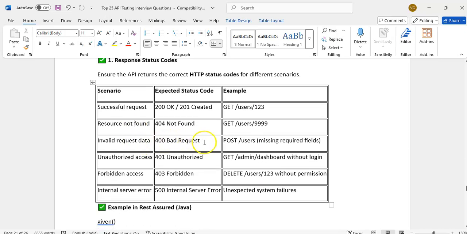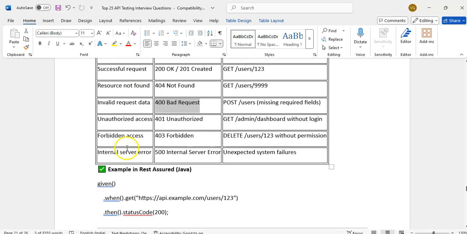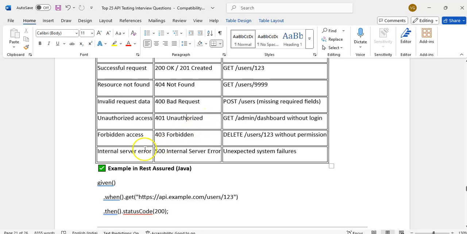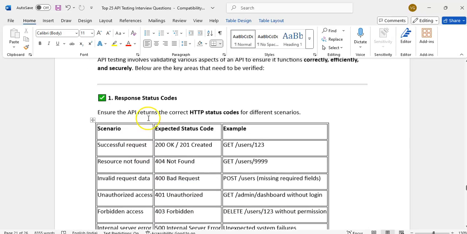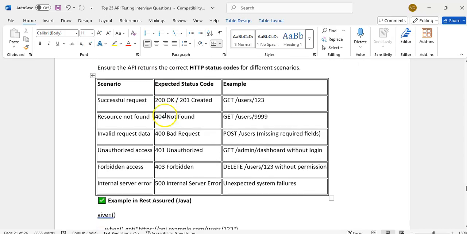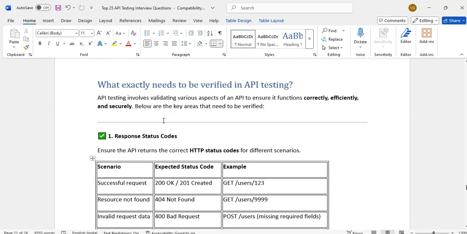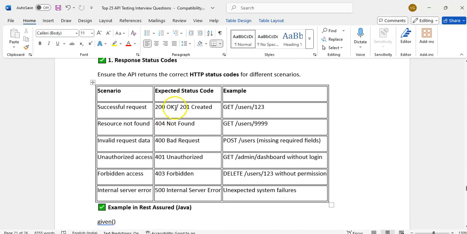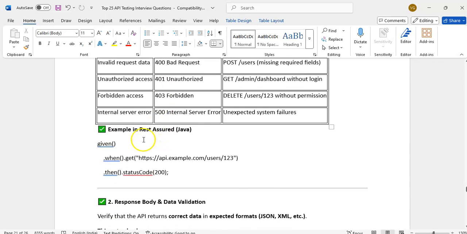For bad request 400, unauthorized access 401, forbidden 403, internal error 500. Whether they are correctly returned or not, we have to validate, with negative and positive testing both. Developers will also have application specific codes, besides these general codes. We have to test all the codes.